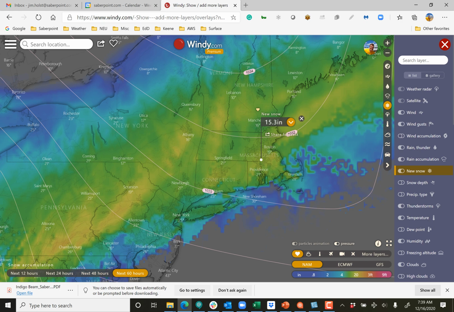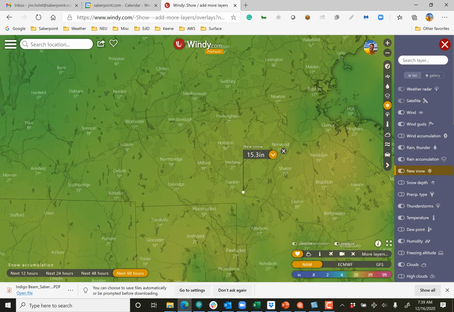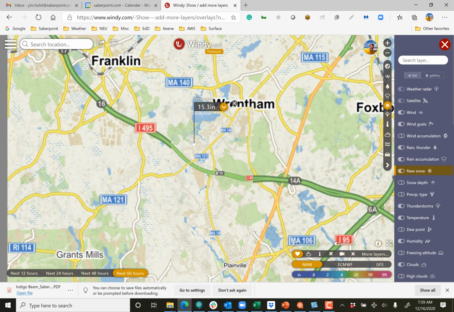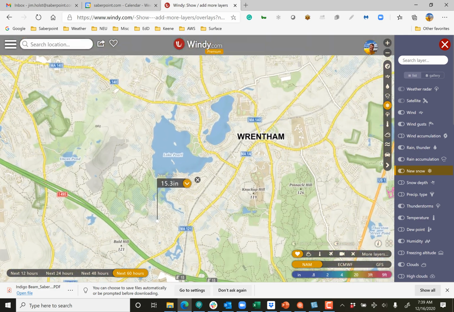Well, that happens with models. They're not perfect. But generally what you want to do is you want to be looking at trends before the storm happens, and you'll see which models are kind of in line and which ones are not. The NAM's been a little bit high for the last couple of days. One thing I want to show you here is something very, very specific about this. If you scroll in on the website itself, like we're scrolling in here in Wrentham, you can see there's Lake Pearl and Lake Archer.